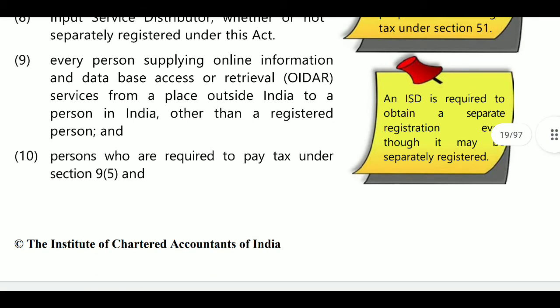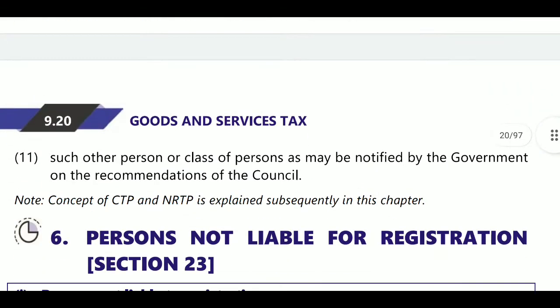Next, a person who is required to pay tax under section 95, that is the supplier dealing in goods through an e-commerce operator. Next, the eleventh one: such other person or class of persons as may be specified by the government on recommendation of the council.